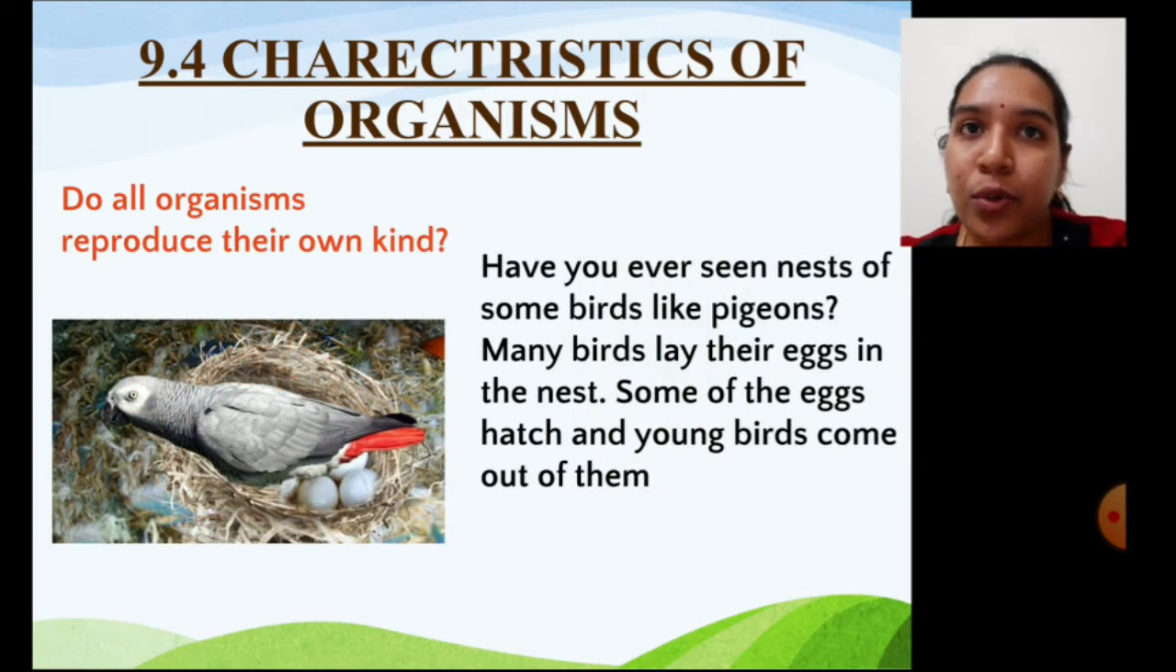Students, we all know many birds lay eggs in nests. These eggs hatch and young ones come out of these nests. There are two types of reproduction, asexual and sexual type of reproduction. The biological process of reproduction also evolved from lower organisms to higher organisms.